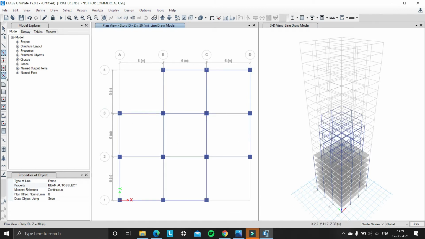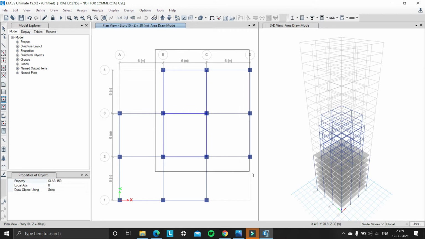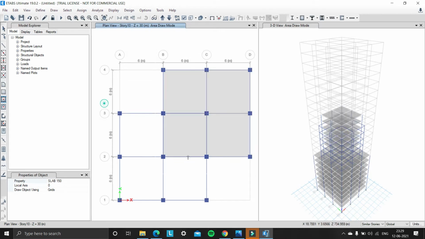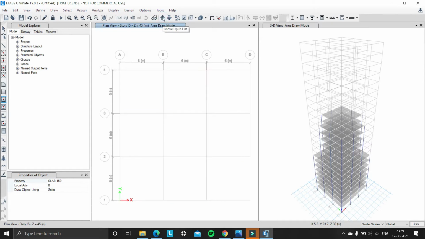Now we will draw the slabs. So select quick draw floor wall plan, and draw the slabs. So we have drawn columns, beams, and slabs for story 9 to 14. Now moving to story 16. So we will draw columns, beams, and slabs similar to that of other stories.